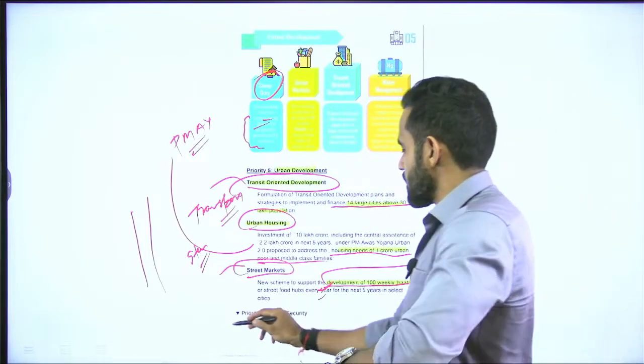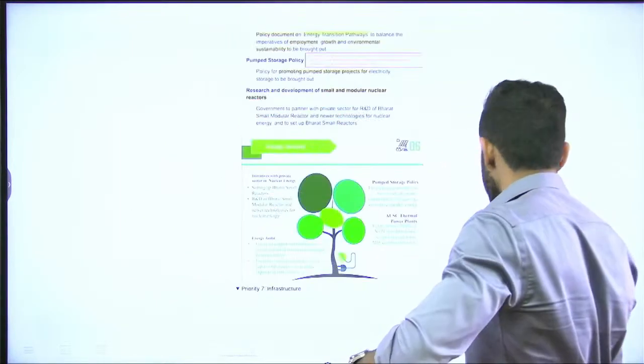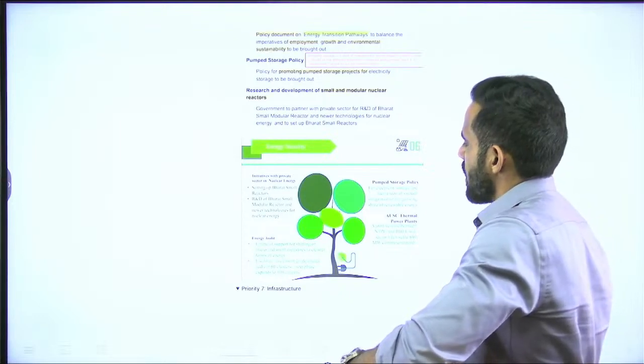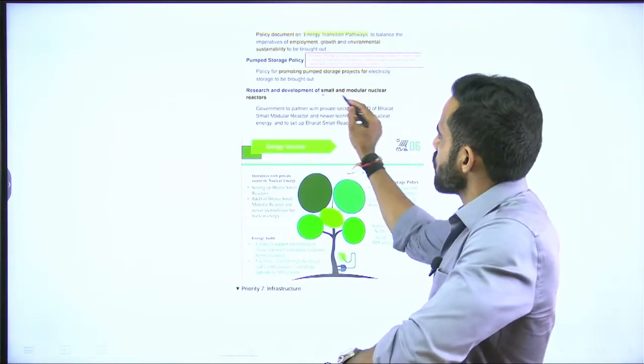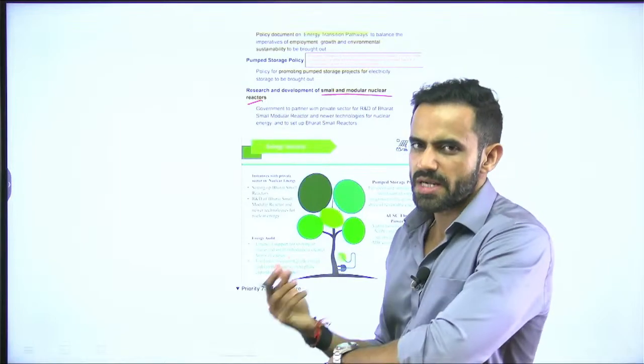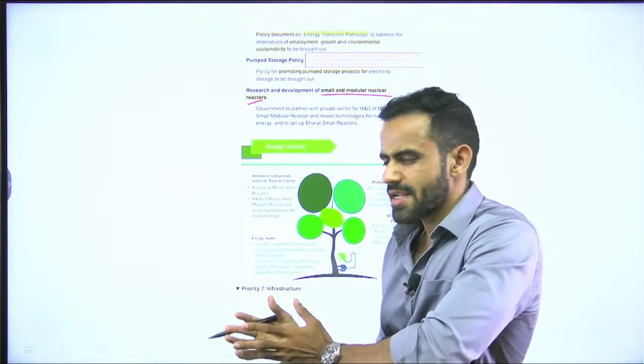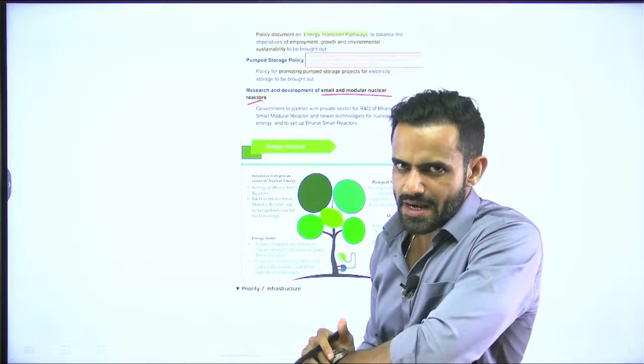Okay. Next pillar is energy security. So, government is focusing on energy security. For that purpose, a few important things are done. A, small and modular nuclear reactors will be developed. See, understand, nuclear reactor basically means we are trying to generate nuclear energy.